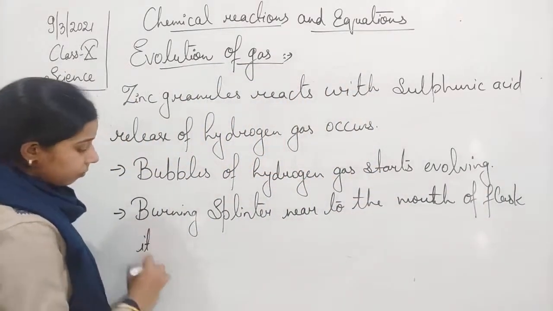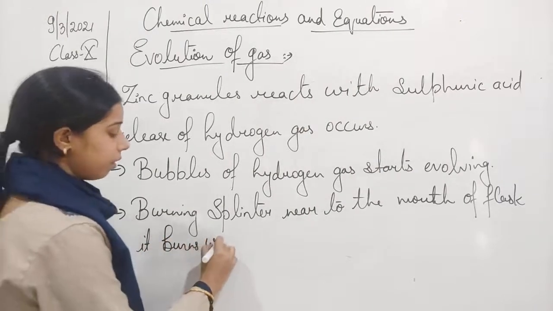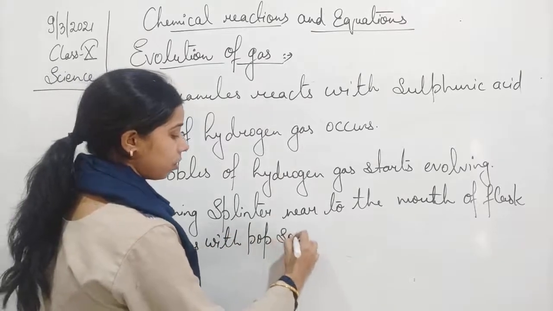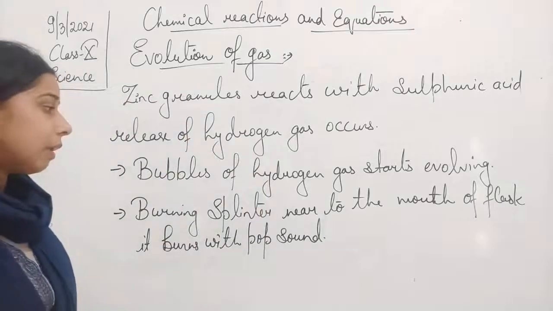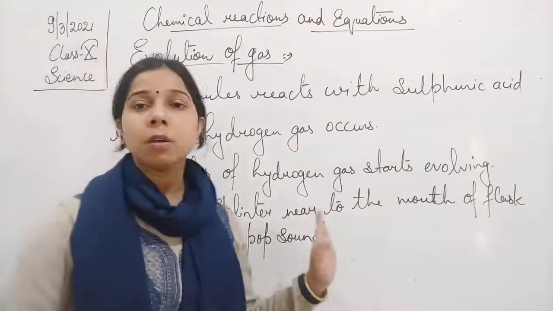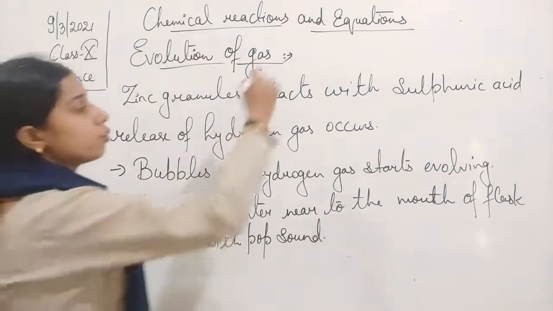It burns with a pop sound. Okay, it burns with a pop sound. So when the burning splinter comes near to the flask, here students, you will find that there is an evolution of a gas.